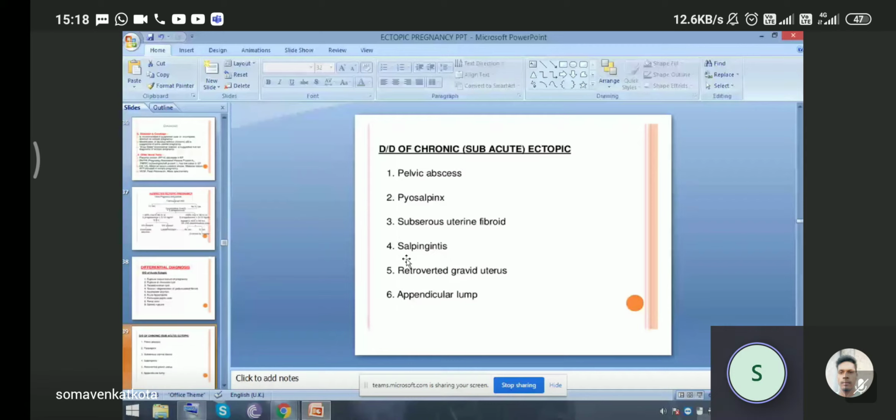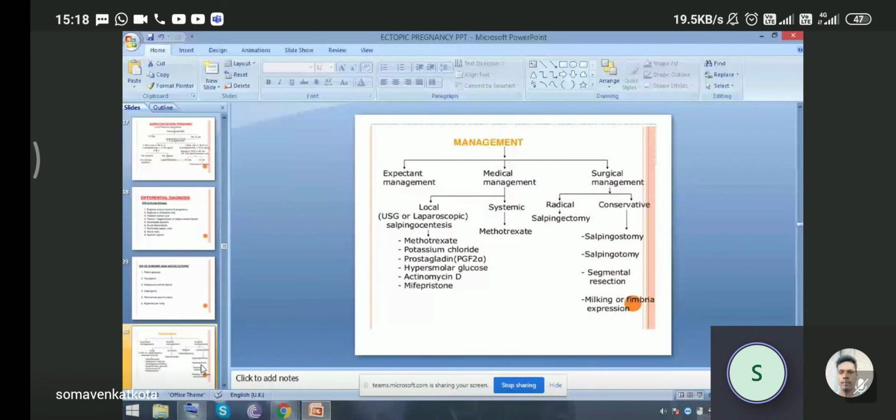So how can we manage? It is divided into 3 categories. First is expectant management, second the medical management, and last and the final management is surgical management. So under medical management, it can be given as local, systemic. In local, we can do USG or laparoscopic salpingocentesis.